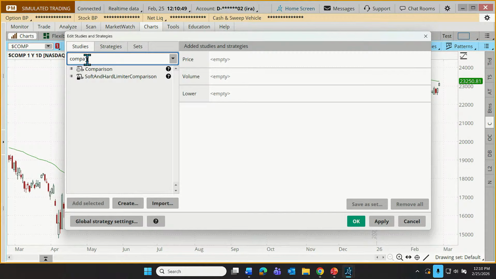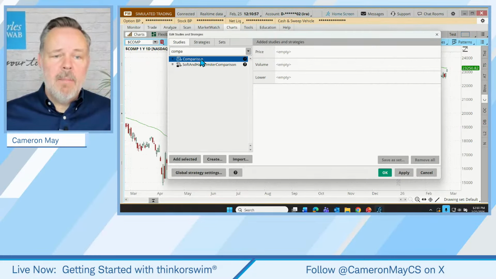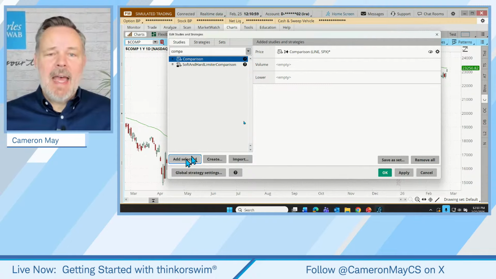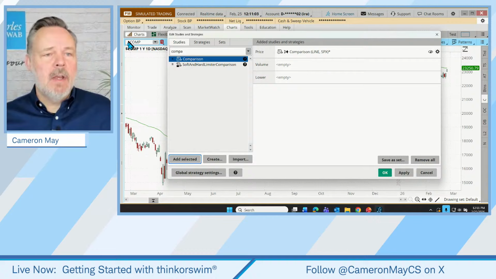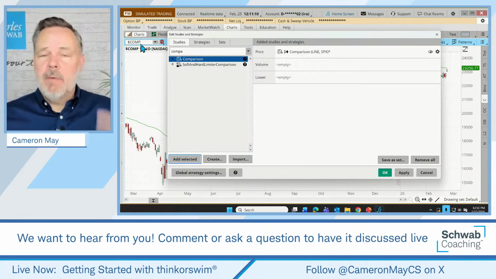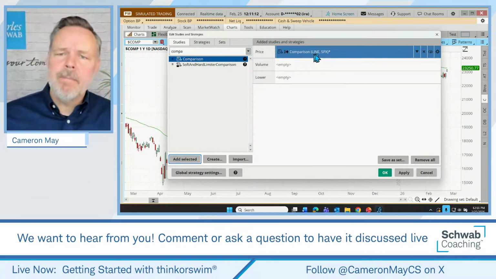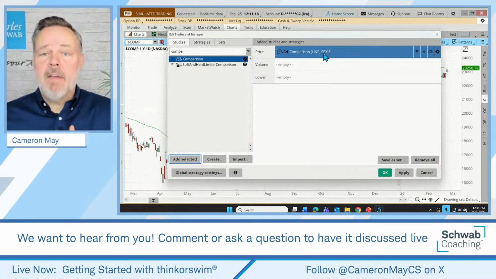Now, how many of you have used the comparison tool before? I do have a little tip for you, even if you've used it before, this might be helpful. But let's choose the comparison tool. Let's add that to our price chart. And by default, what this is going to do is compare whatever we have charted. So this is the NASDAQ composite, $COMP, that we just found through that drop-down menu. But by default, this is going to compare our charted symbol to the S&P 500.